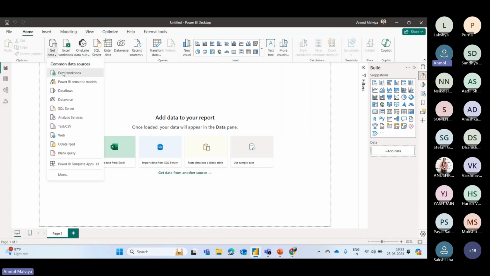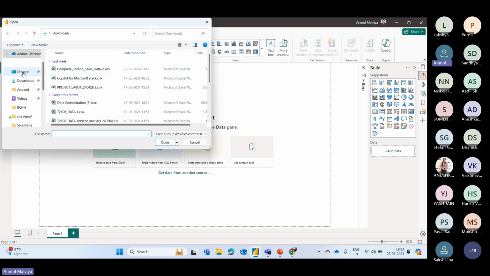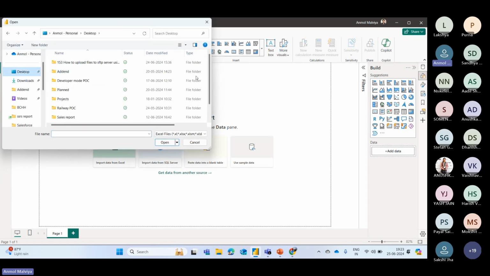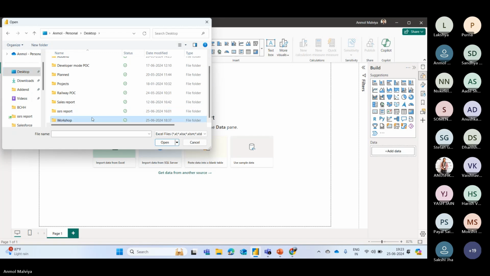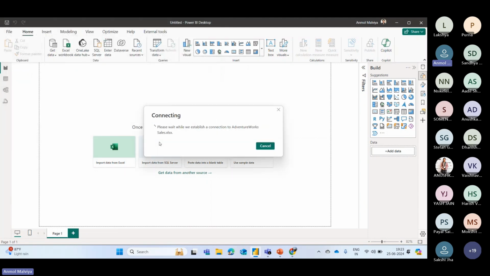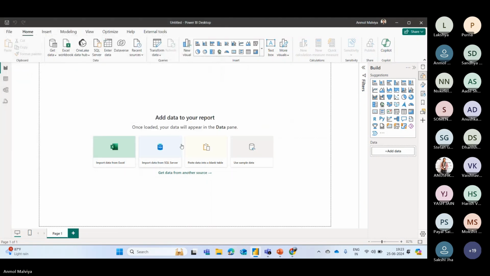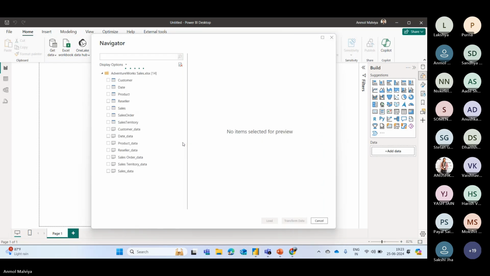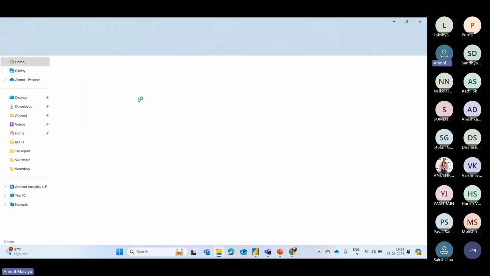Then let's say we want to import a Excel workbook. So right now our sample data is in the Excel form. You can navigate to the folder which wherever your file has been located. You can click on it and simply click on open. Once this file is open, you will get the list of all the sheets or tables which are available within your file. So let me first share the Excel file with you.